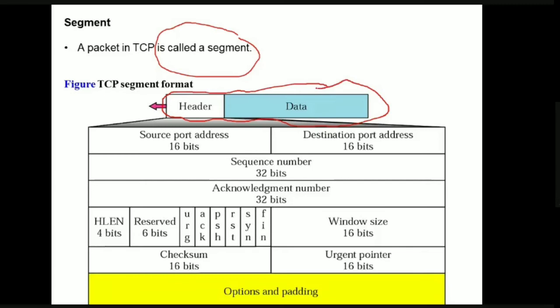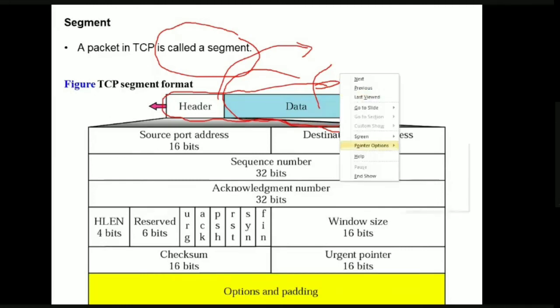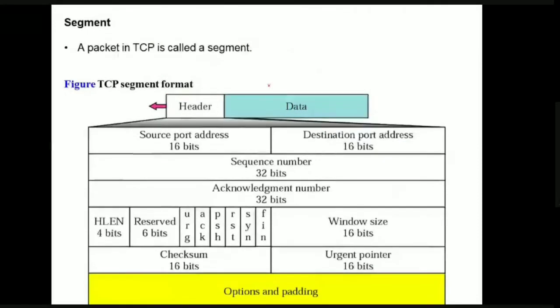Now this segment consists of a data part and a header part. From where did TCP get this data part?